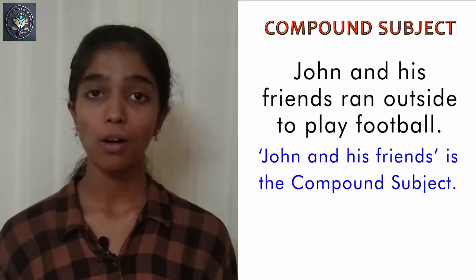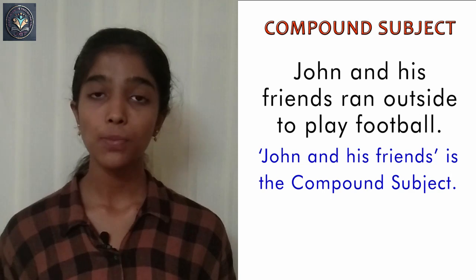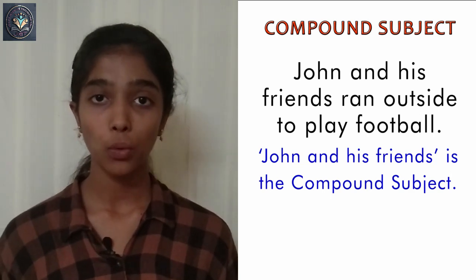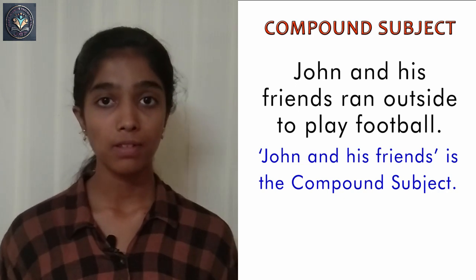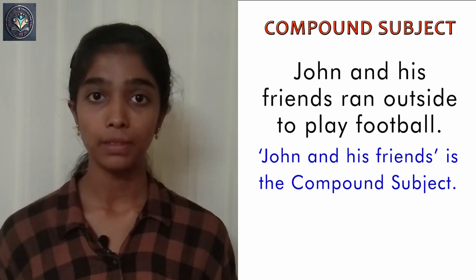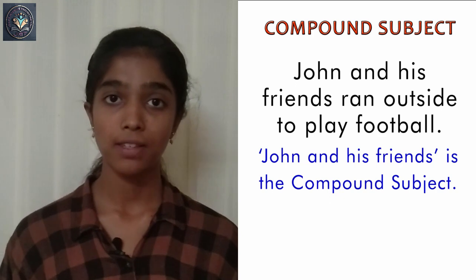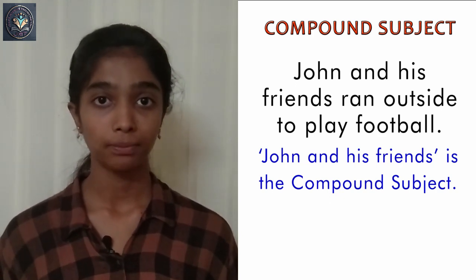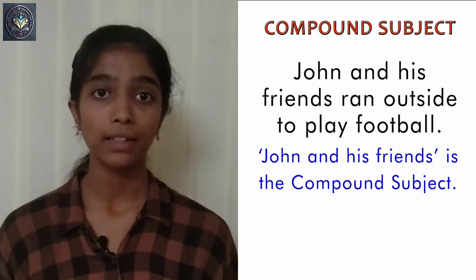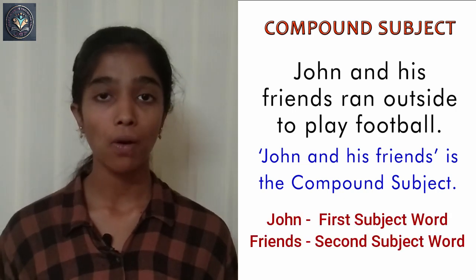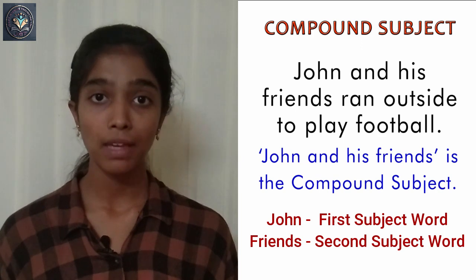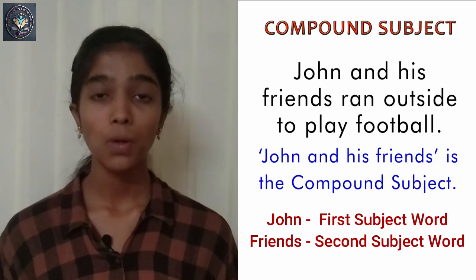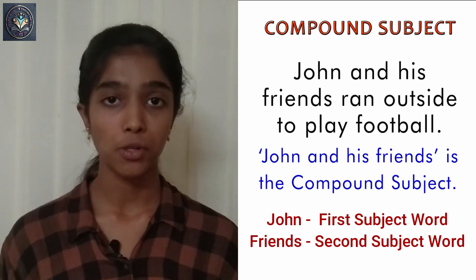Compound subject and compound predicate. When there is more than one noun or pronoun in the subject part as subject words, it will be the compound subject. See the example. John and his friends ran outside to play football. The verb is ran, and when we ask who ran, the answer is John and his friends. That means there are two subjects for the verb ran. So this is a compound subject.